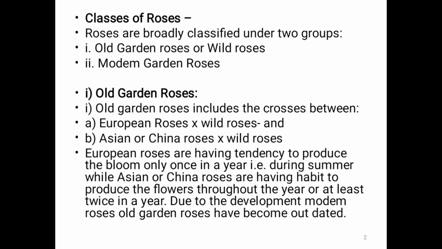European roses have a tendency to produce bloom only once in a year, during the summer, while Asian or China roses have the habit of producing flowers throughout the year, or at least twice in a year. Due to the development of modern roses, old garden roses have become outdated.